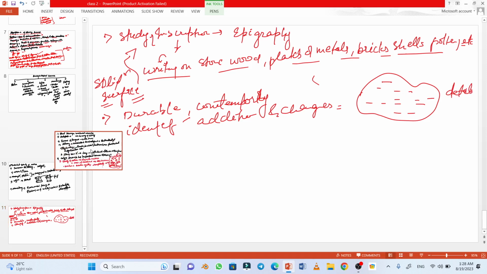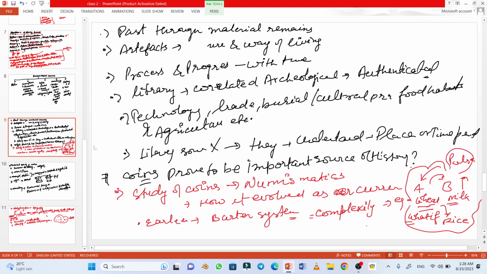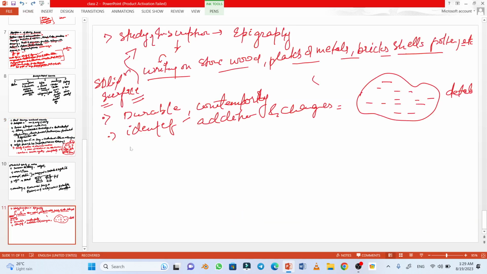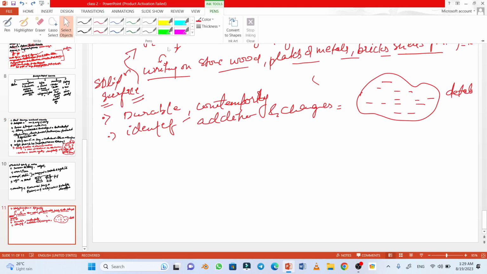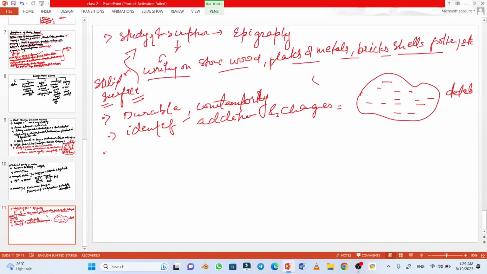They also give us political and geographical knowledge. Wherever our inscription is found, it gives us the geographical knowledge of that place.